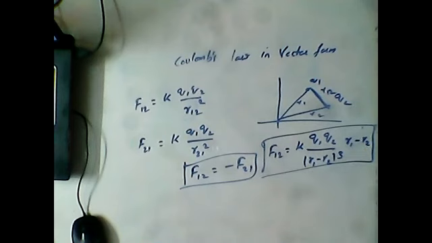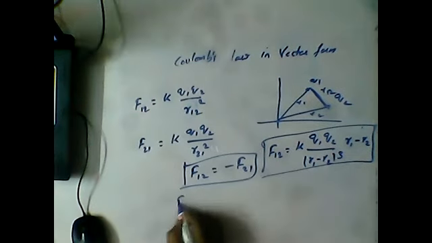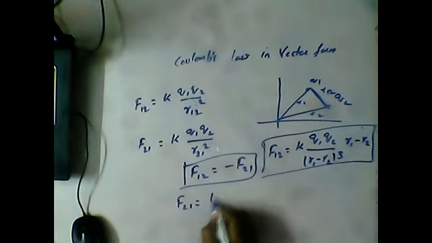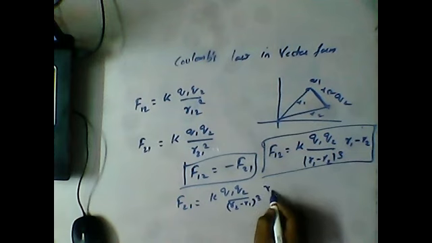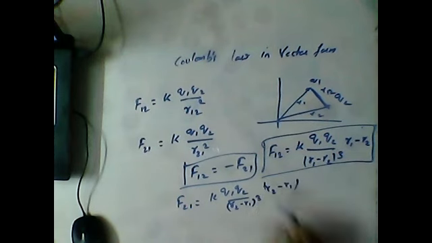So for F21, we can write F21 is equal to K into Q1 Q2 by R2 minus R1 whole cube, times R2 minus R1. It is simply the opposite of F12. So F12 we write like this, and F21 will be just the reverse case.